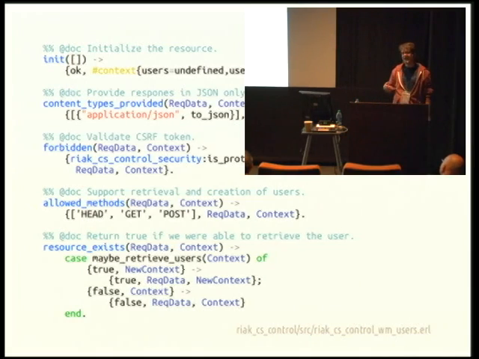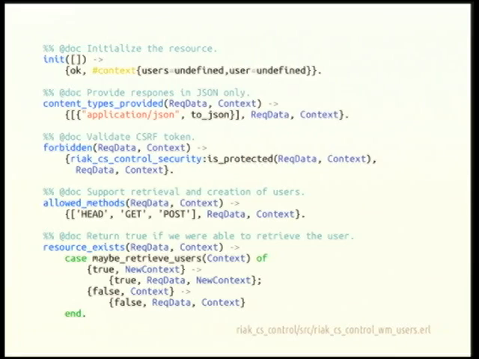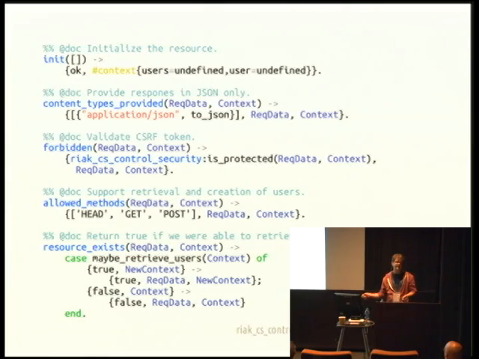So how do you handle a situation where you need the data from the GenServer in two places, but you don't want to make the call in two places? That's why we have maybe retrieve users and this context object. The context object comes in, starting off in this init function uninitialized, with undefineds. Then we have this maybe retrieve users function, which we'll see on the next slide. But think about it conceptually before we look at the code, because if you haven't seen a lot of Erlang, it might be confusing. We make a call to the GenServer. If we can get the data back, we store that data in the context, and then we pass that new context further down, so the new context gets threaded to the next function.